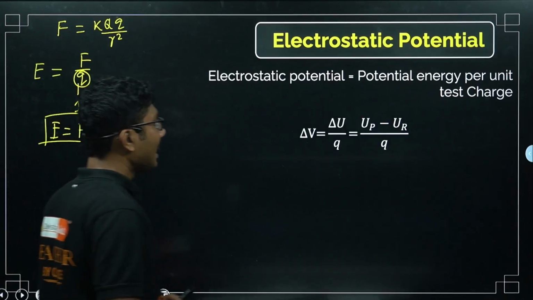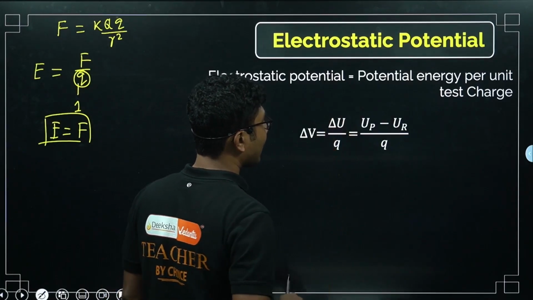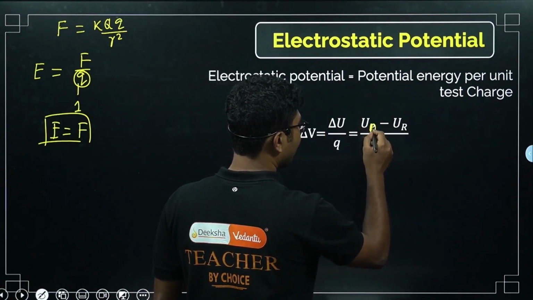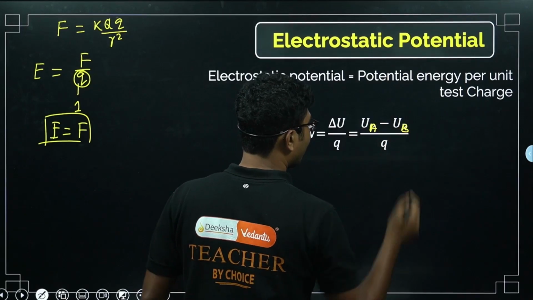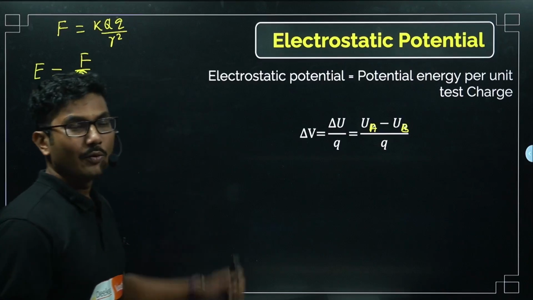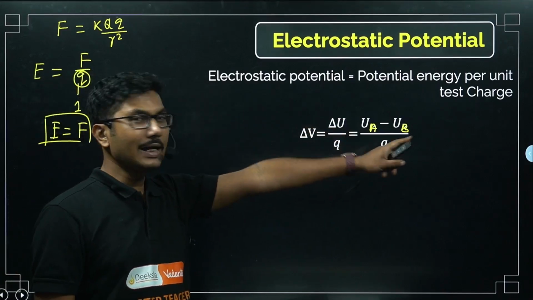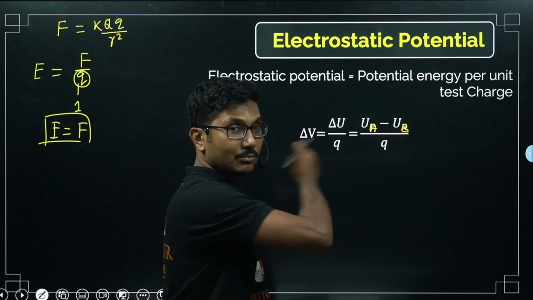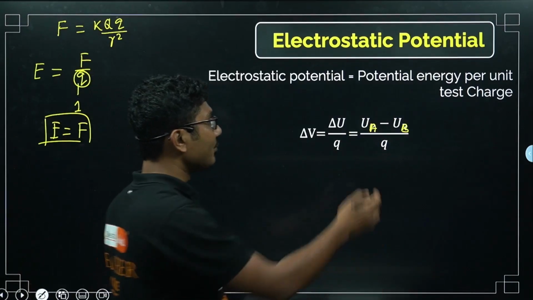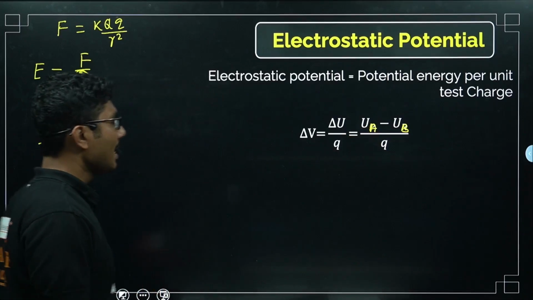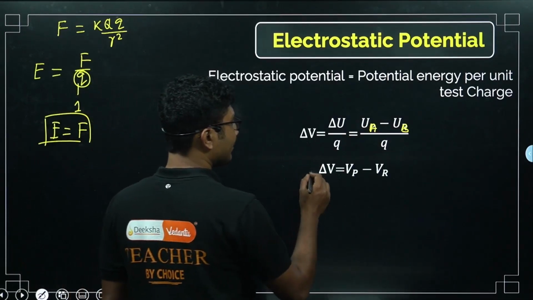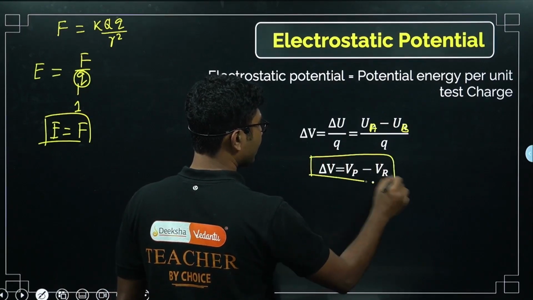Electric potential is given by delta V. Delta V is delta U by delta Q. So UA minus UB, we have used the symbol UA and UB, divided by Q. So if we divide the work done that we have done by the charge that we moved, you remember in our first slide where we moved the charge Q, and if we divide by that charge, then we will get the potential. Potential is also denoted using this symbol. Okay, this is the potential of the point P.